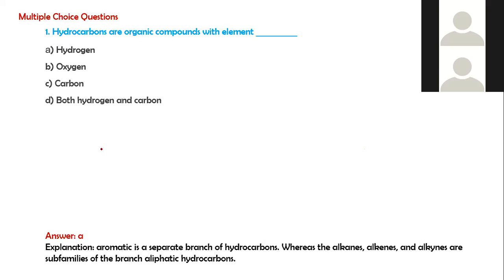Anyone please? The answer is already there, that is A. Hydrocarbons are organic compounds with carbon and hydrogen, and aromatic is a separate branch of hydrocarbons, whereas alkanes, alkenes, and alkynes are subfamilies of the branch aliphatic hydrocarbons.